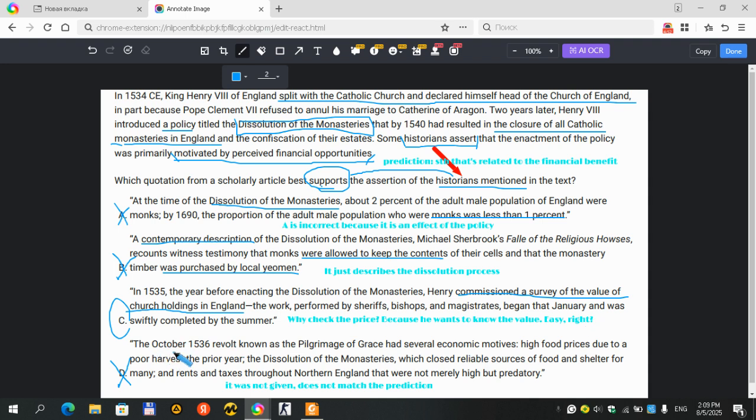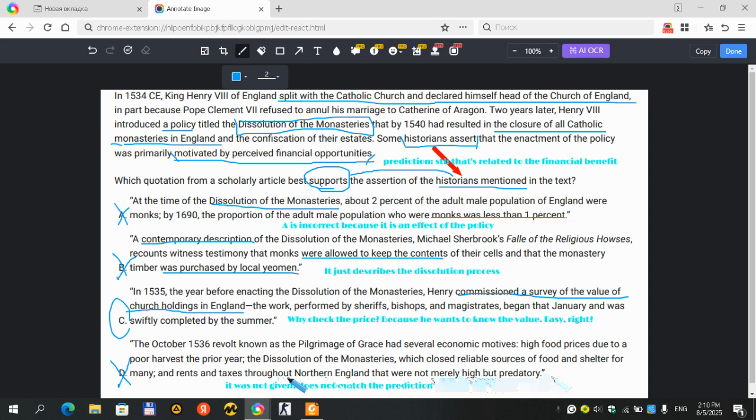Because it's out of the passage. It doesn't mention anything. Okay. The October 1536 revolt, known as the Pilgrimage of Grace, had several economic motives: high food prices due to a poor harvest the prior year, the dissolution of the monasteries, which closed reliable sources of food and shelter for many, and rents and taxes throughout northern England that were not merely high but predatory. So it mentions something related to this, but it's not given.